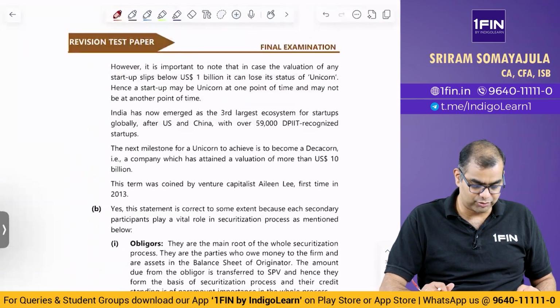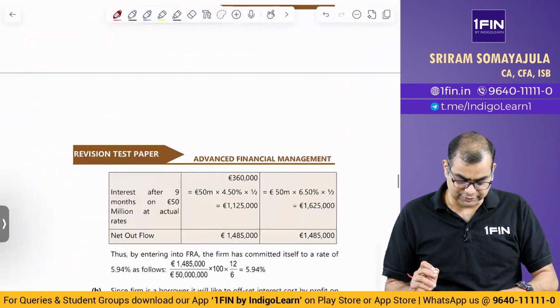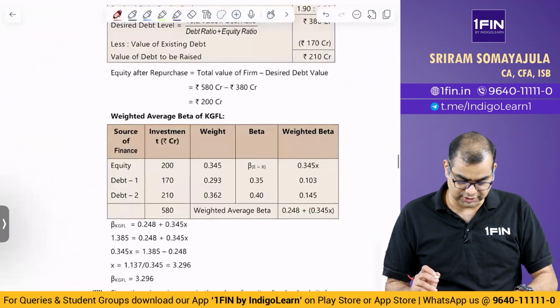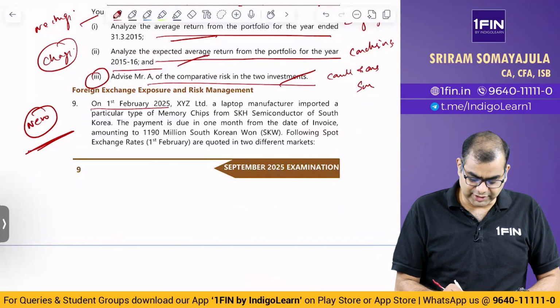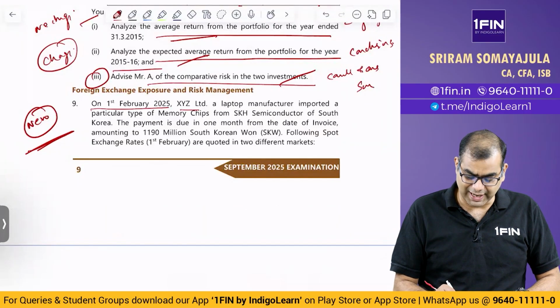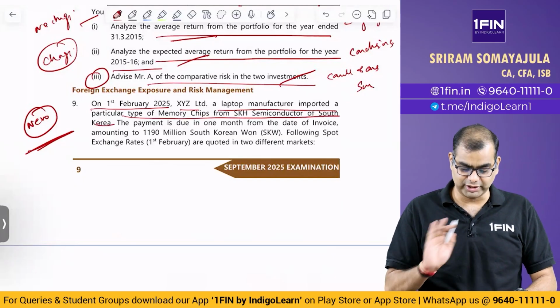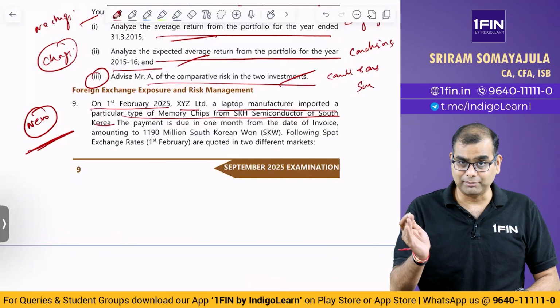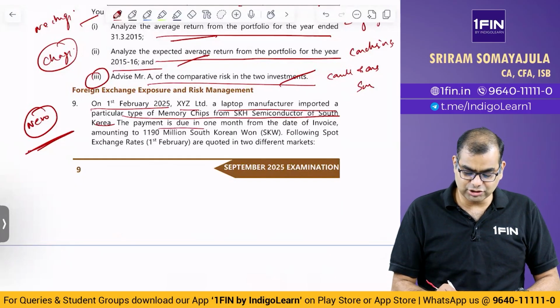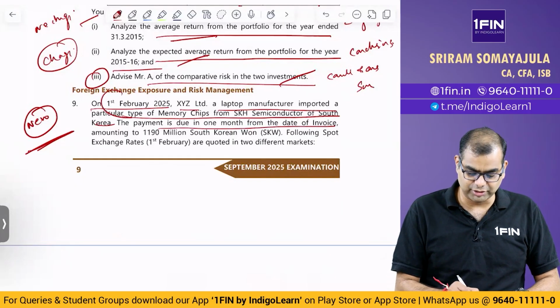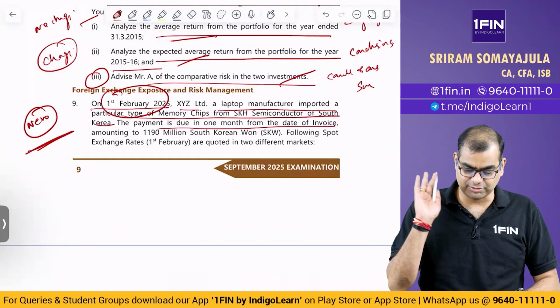Now coming back to that question which we left, question number 9. What we wanted to solve, the other question on Forex. On 1st February 25, XYZ Limited, a laptop manufacturer, imported a particular type of memory chip from SKH Semiconductor of South Korea. All this story is irrelevant. Import, that is the important thing. Payment is due in 1 month from the date of the invoice. So you would import it on 1st February, 1 month on the 1st March.